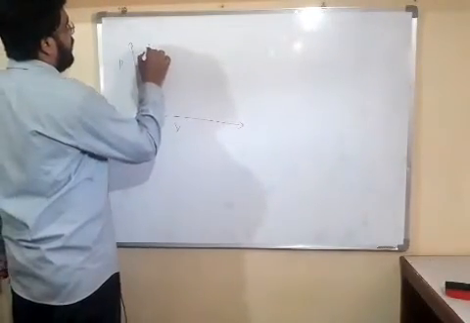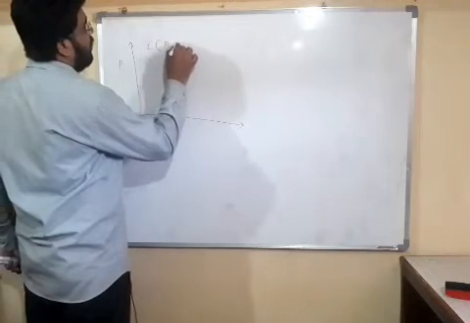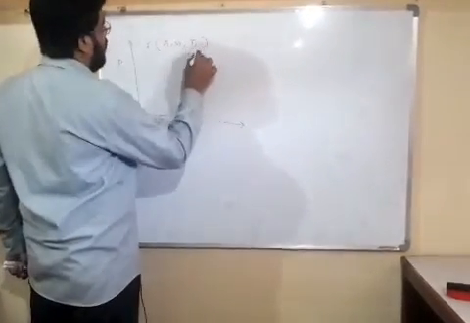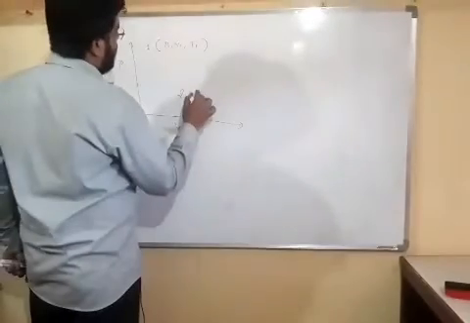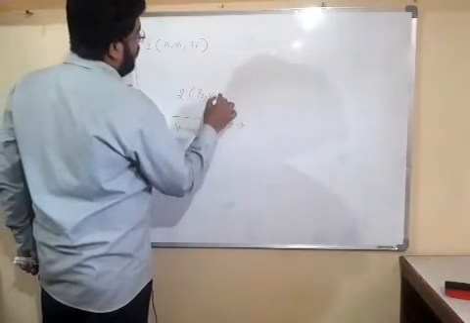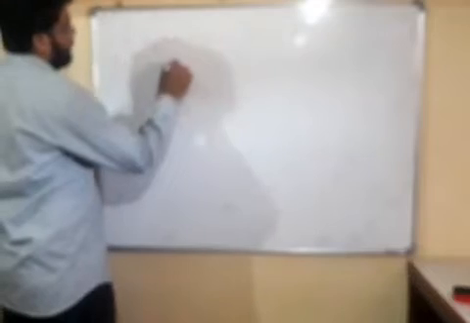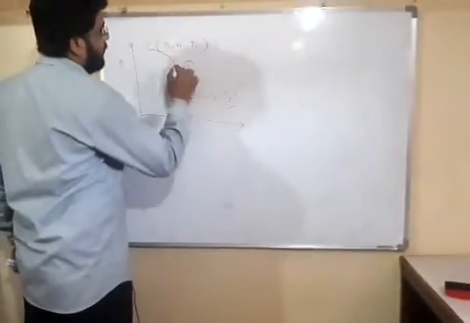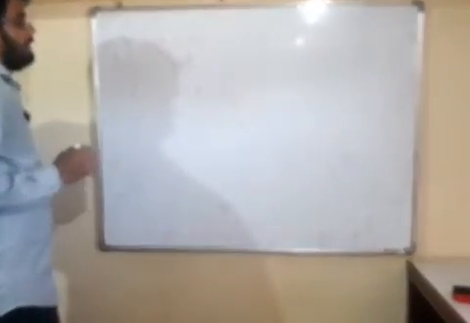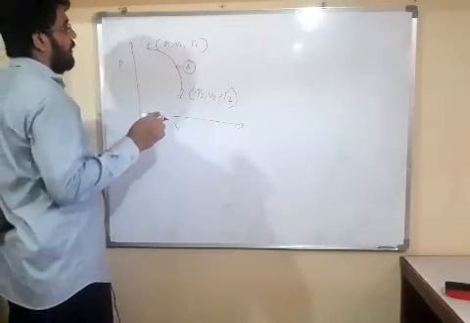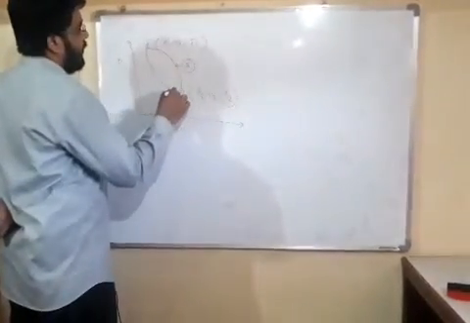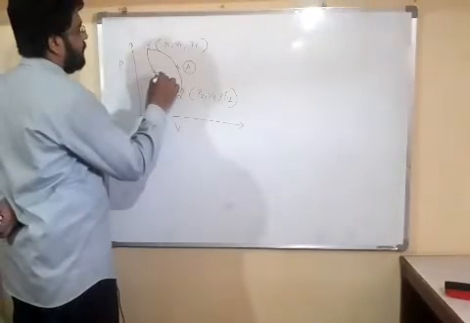This is state 1, which has properties pressure 1, volume 1, temperature 1. State 2 has properties pressure 2, volume 2, temperature 2. Friends, from 1 to 2 we are moving through path A. This is our path A, friends. And by using another path we are also reaching state 2. This is path B.